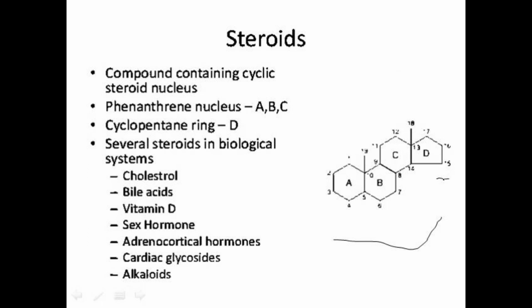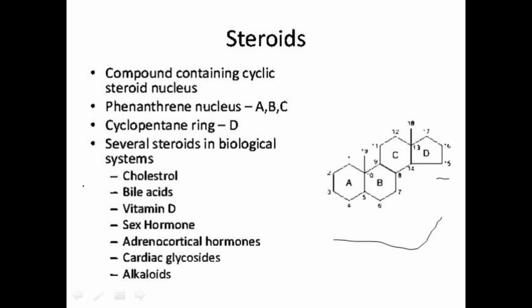Okay, and here several steroids are present in biological systems, that are cholesterol, bile acids, vitamin D, sex hormones, adrenocortical hormones, cardiac glycosides, and alkaloids. These are the different types of steroids, and they have many functions in animals.